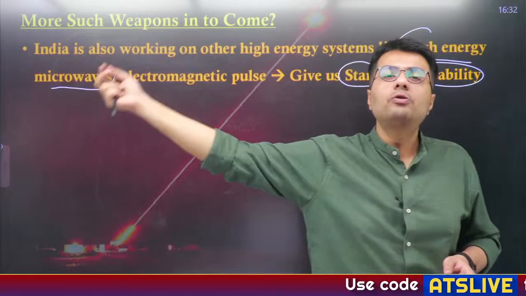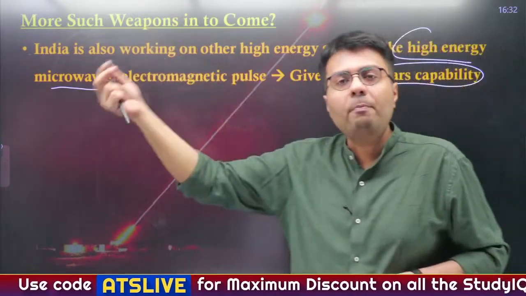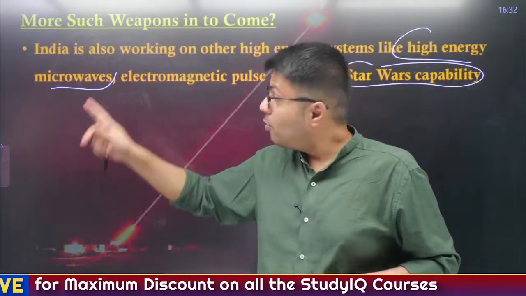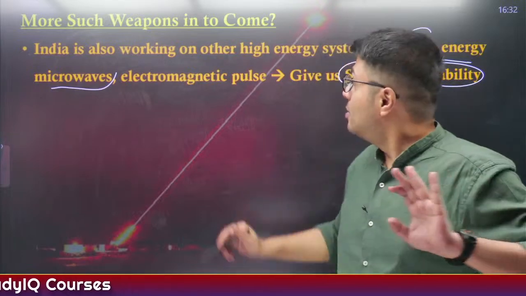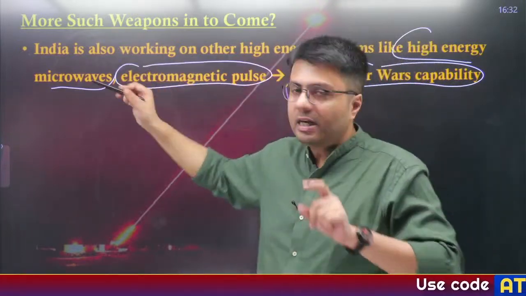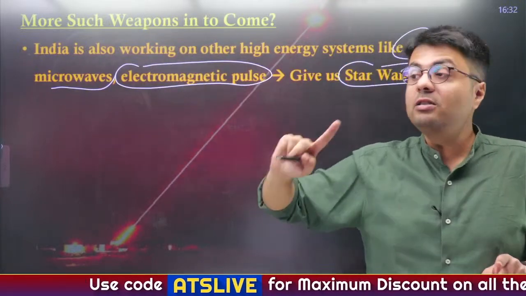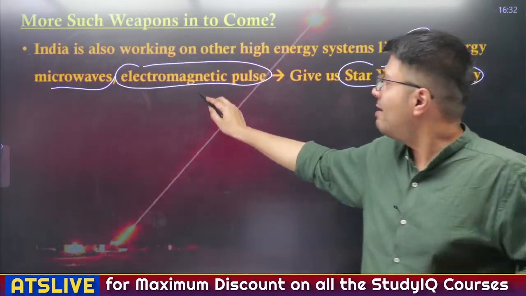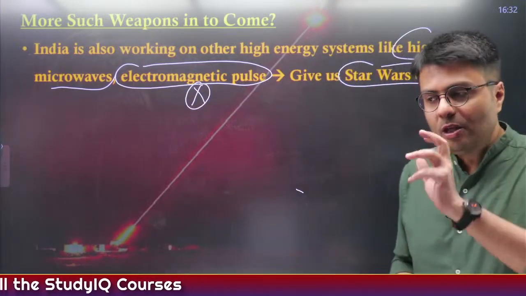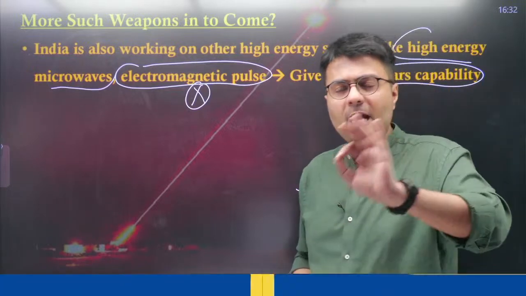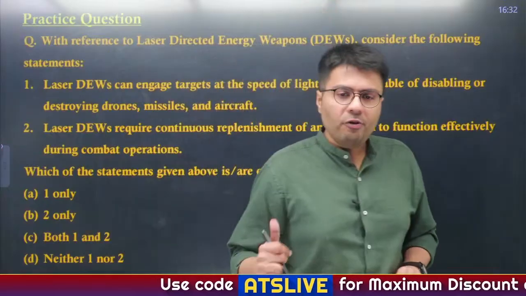So suppose an army is going to attack you, you fire this kind of high energy microwave system and you vaporize all their water supplies. You can also vaporize all the hydraulics in their weapon systems, effectively making them bad. Similarly, there are electromagnetic pulses that you can send, directed electromagnetic pulses, to any kind of computerized system or electronic equipment, which will render that equipment not good, right? So this is how you are developing new kinds of weapon systems which will help you counter new generation threats. Understand? Now let's see if you are able to solve this question.